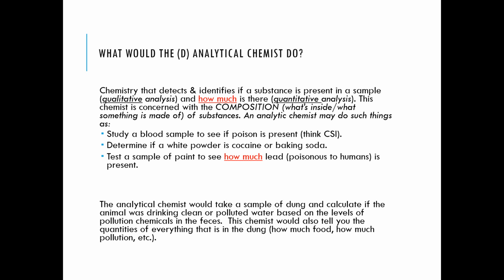The chemist would also tell you the quantities of everything in the dung, how much food, how much pollution, etc. In short, the analytical chemist would take the sample and tell us what substances are present in the dung and what the quantity of those substances is.